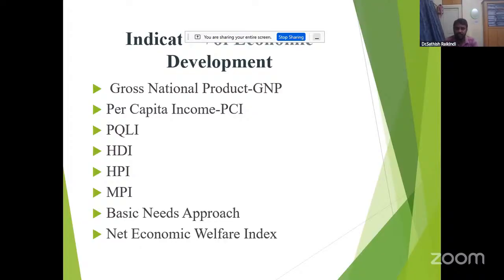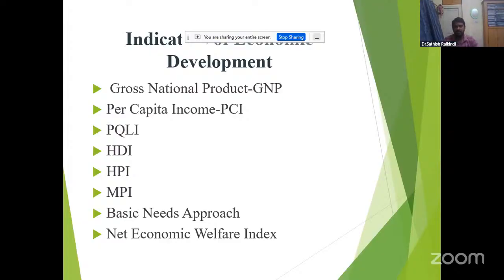So the Human Development Index consists of three indices. Number one is life expectancy at birth, meaning from birth up to death. Number two is education, that is adult education and GER, the gross enrollment ratio. Number three is living standard, that is per capita GDP, purchasing power parity, PPP, in dollars. These three are important here.